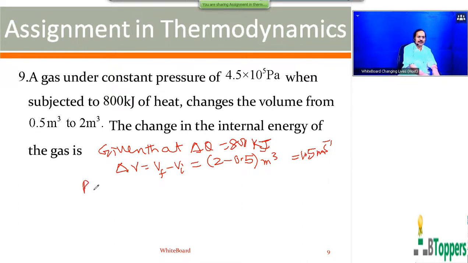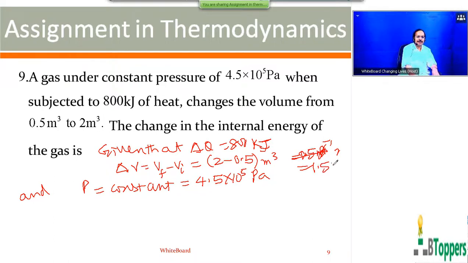The pressure of the gas is constant at 4.5 into 10 power 5 Pascal. So we have expressed all units in SI system. Change in the volume of the gas is 1.5 cubic meter.